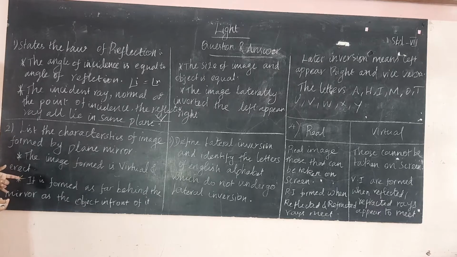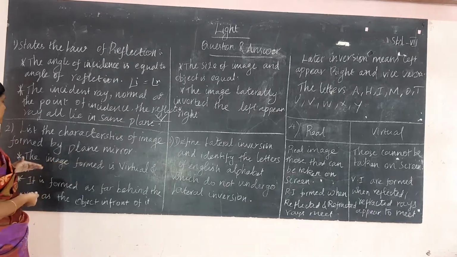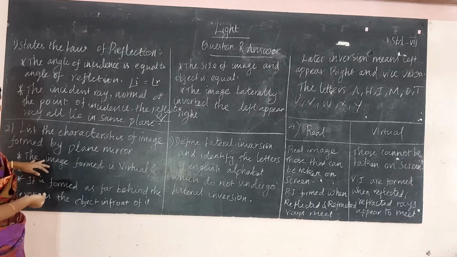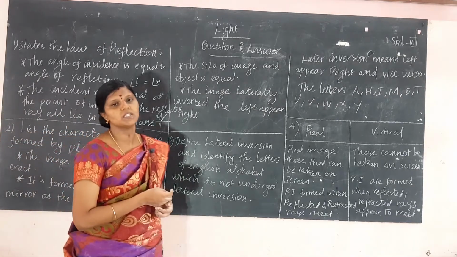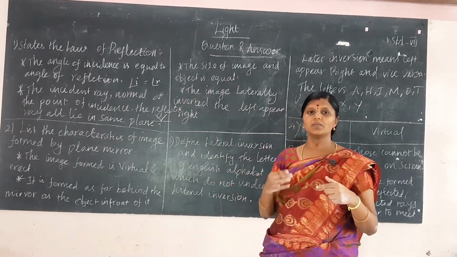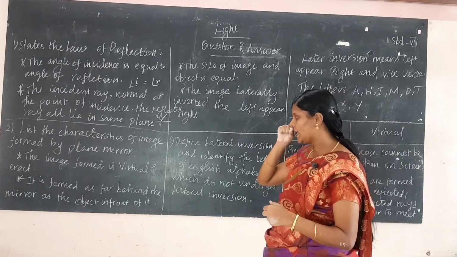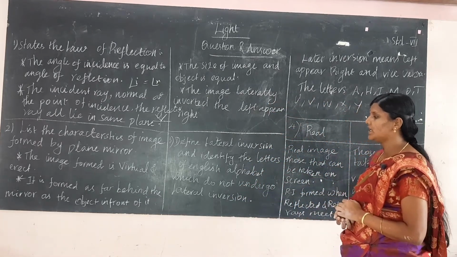The next question is, list the characteristics of the image formed by a plane mirror. First, the image formed is virtual and erect. Virtual means left appears on the right and right appears on the left. And it is formed as far behind the mirror as the object is in front of it.